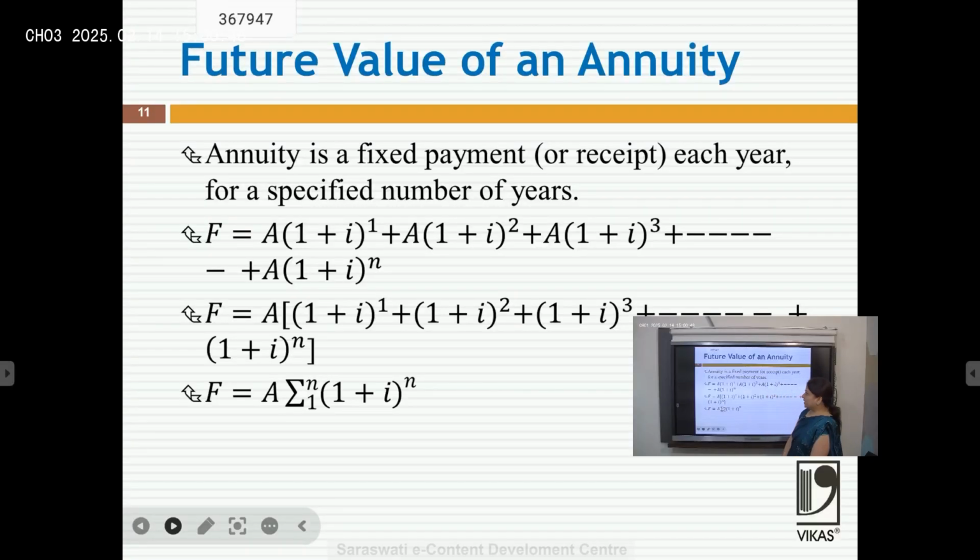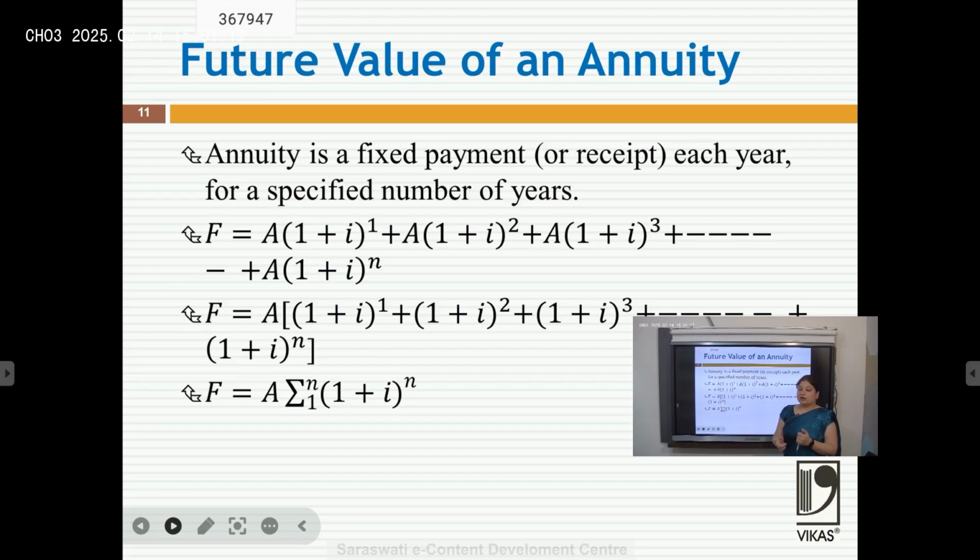Now we are calculating the future value of an annuity. In the past example we have seen that we invested 55,650 in the first year, and after 15 years we calculated its value. But what if a person is investing every year? Annuity means a fixed payment each year for a specified number of years, meaning he is investing every year.